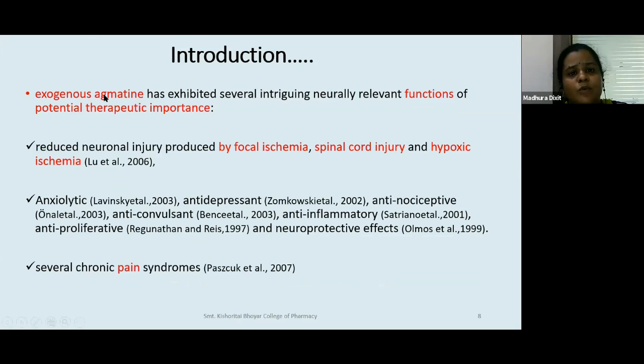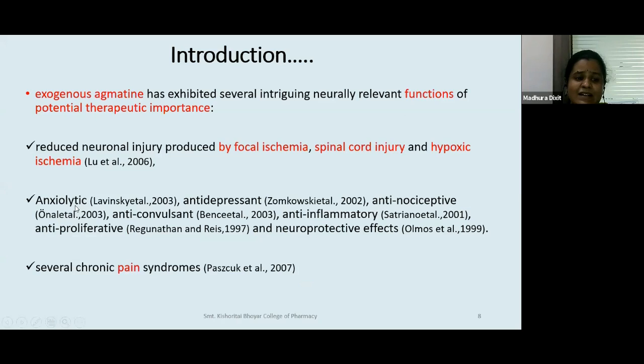So now, why we chose this, or what are the earlier evidences: exogenous agmatine has exhibited several intriguing neurally relevant functions. What are those functions? Exogenous agmatine has reduced the neuronal injury produced by focal ischemia, spinal cord injury, and hypoxic ischemia.